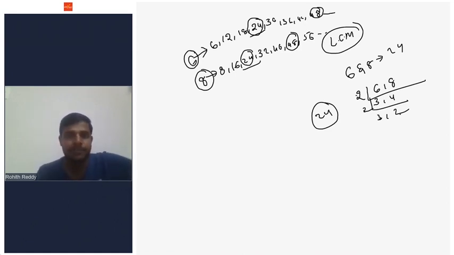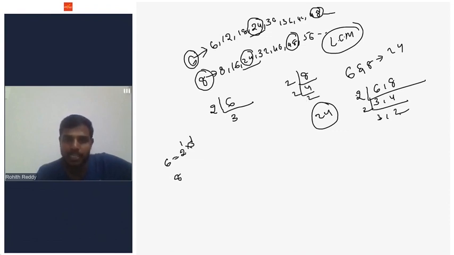First, do you know what is prime factorization? Prime factorization means writing a number as a product of only prime numbers. If I take 6, I'll write 6 as a product of only prime numbers: 2 into 3. So 6 can be written as 2 power 1 into 3 power 1. Similarly, if I take 8, 2 fours are 8, 2 twos are 4, so 8 is simply 2 cube. After writing the prime factorization, it is very easy to find LCM and HCF of any two numbers.